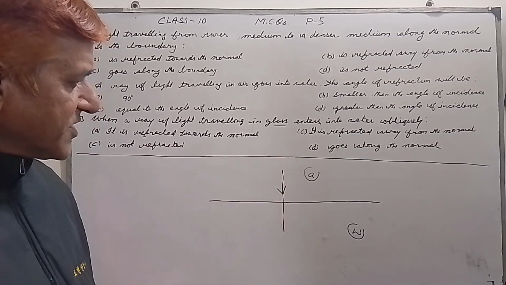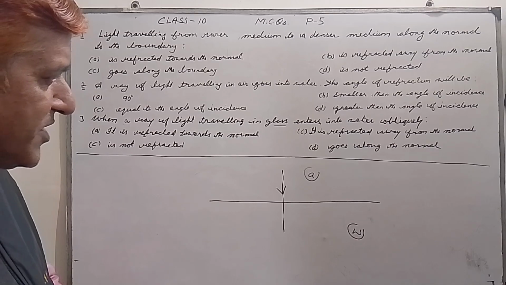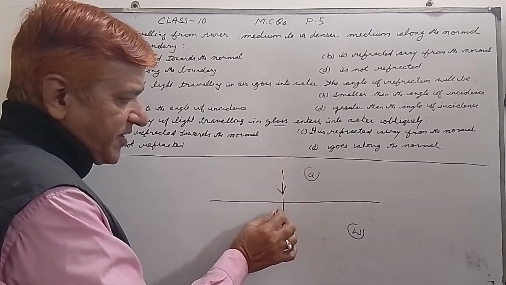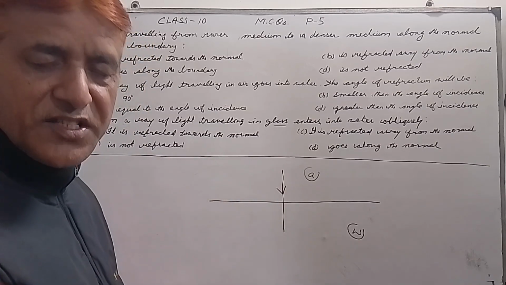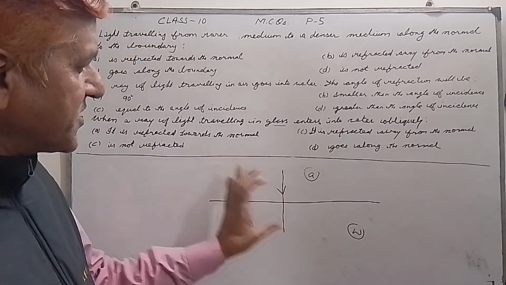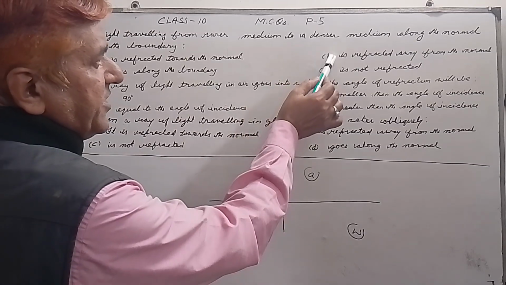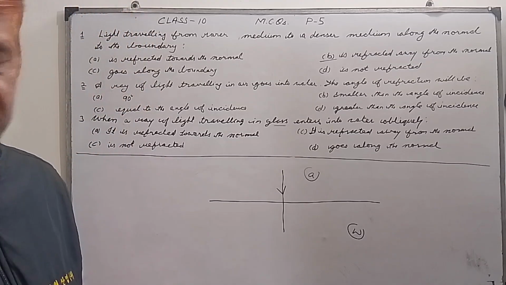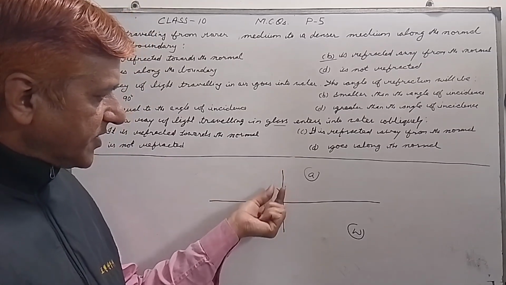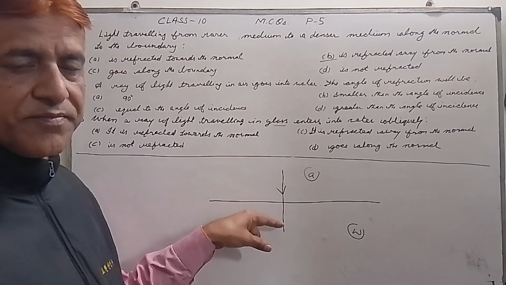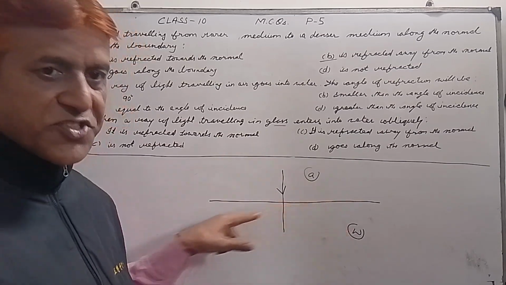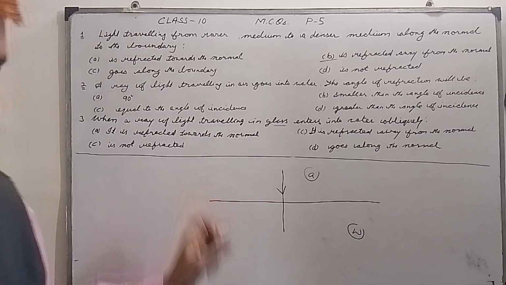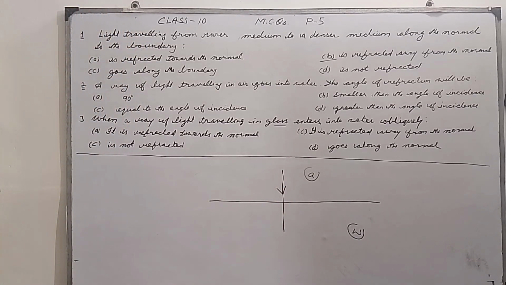Always remember that when the incident ray goes along the normal, then it does not refract. It is not refracted. So B is the correct option. Once again, when a ray of light goes along the normal to the line of separation between the two mediums, it is not refracted. Please remember this. Now we have question number 2.